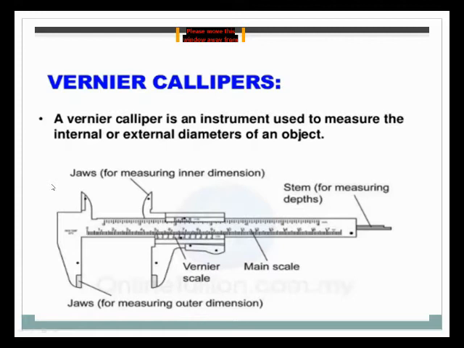I hope you understand the structure and function of the vernier caliper.